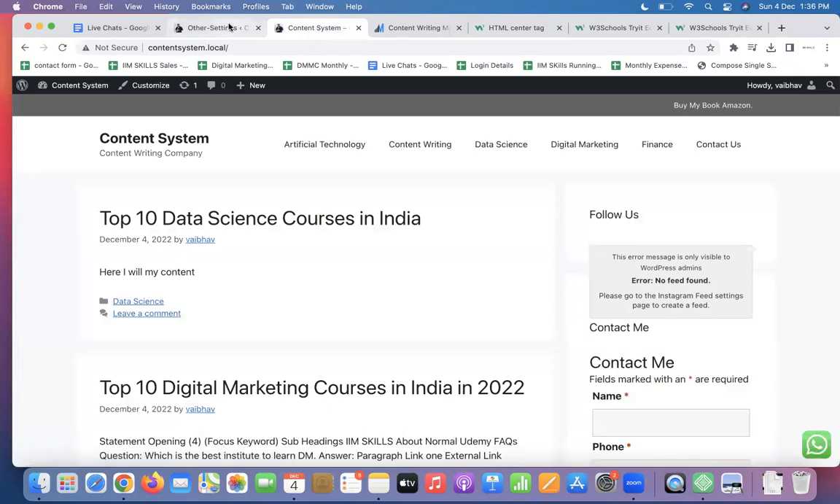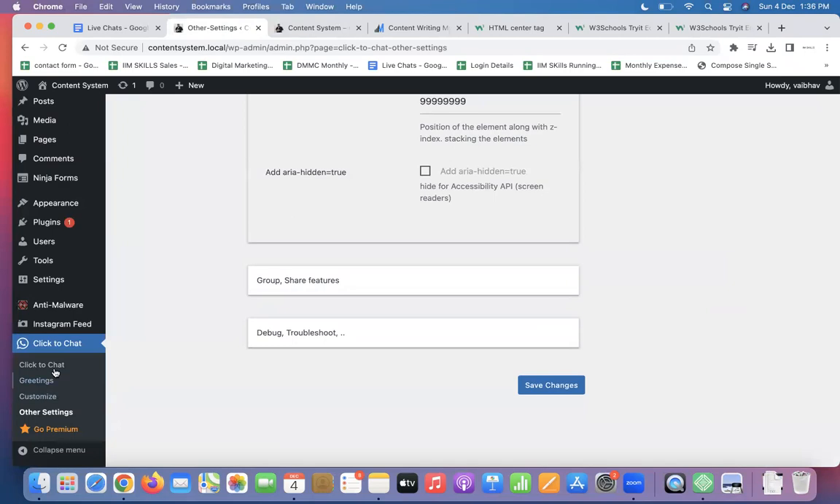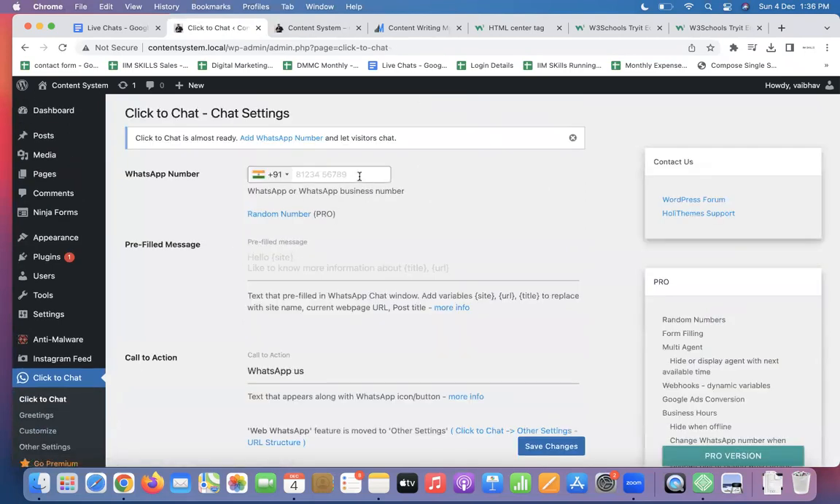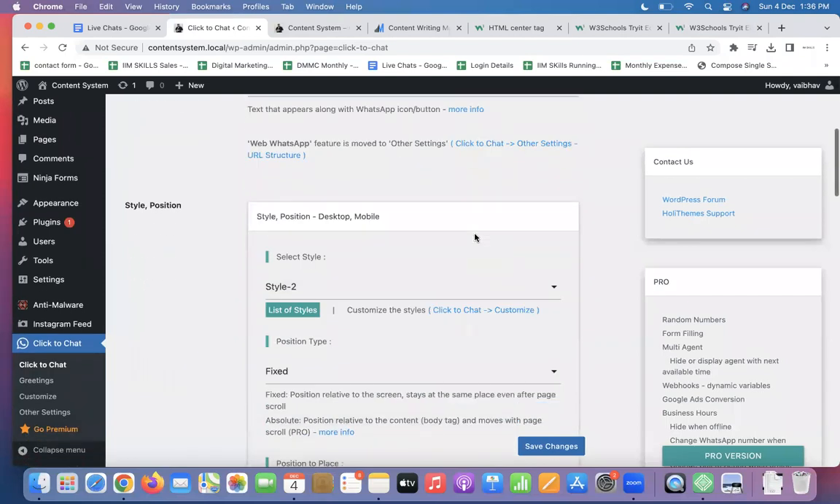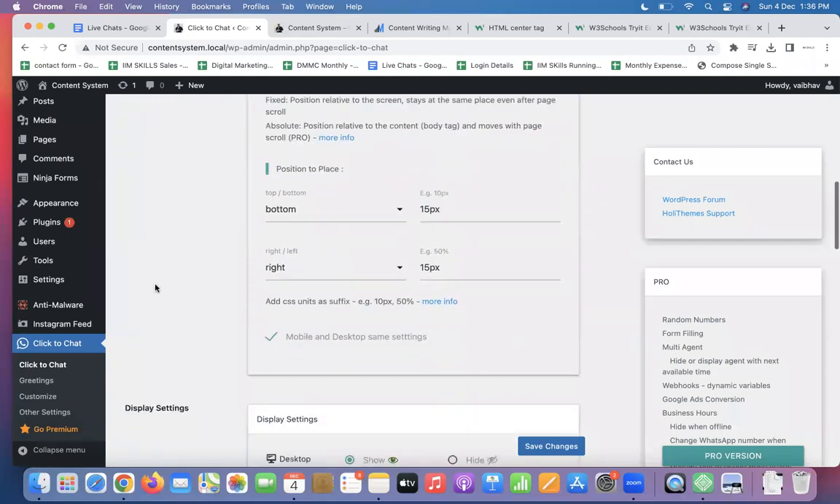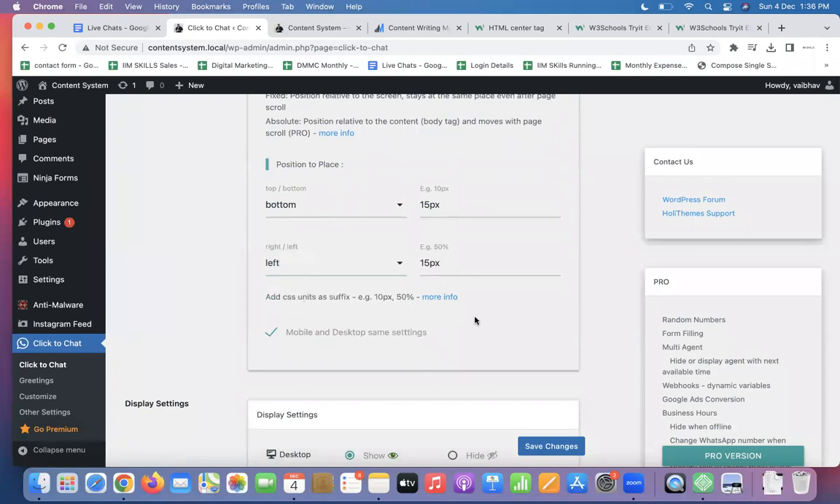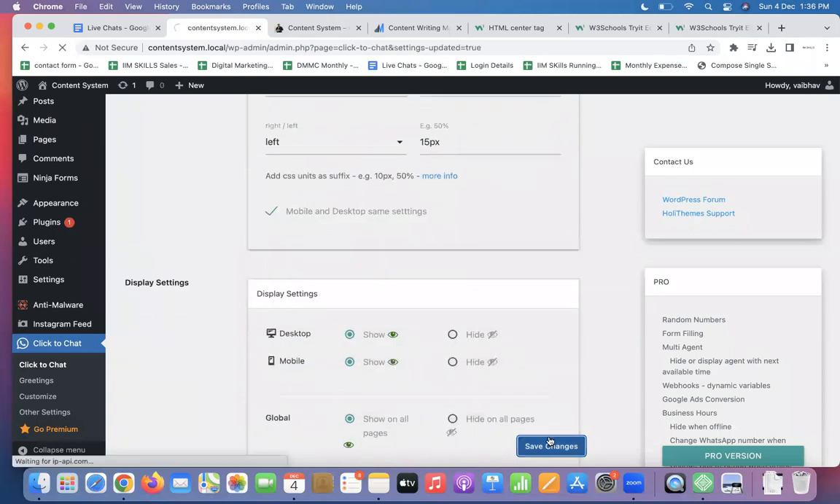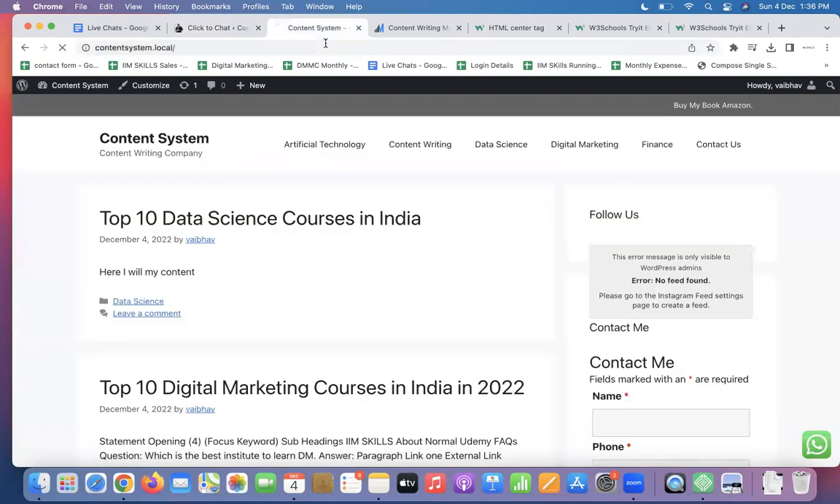WhatsApp is also there now, but you have to set up this account with your WhatsApp number. WhatsApp number, random. Pre-filled message, you can also add that. WhatsApp us. Style, position, fixed. Bottom, right. You can do it on left as well if you want. Save. All such settings. Overall, you can do a lot of functionality with your website.